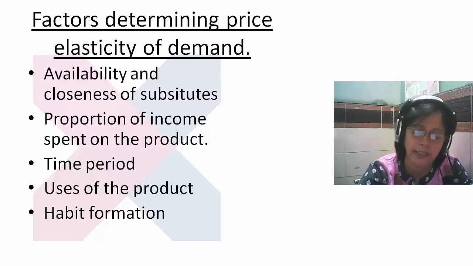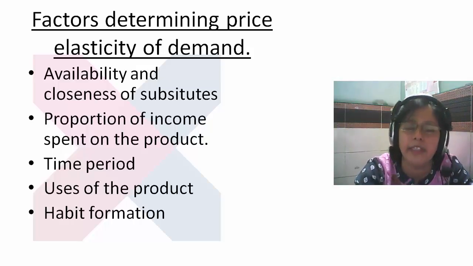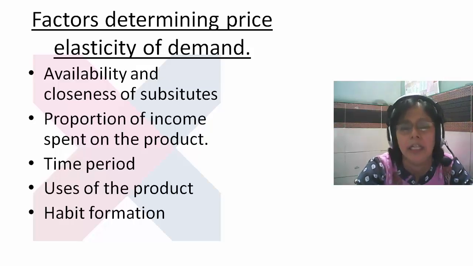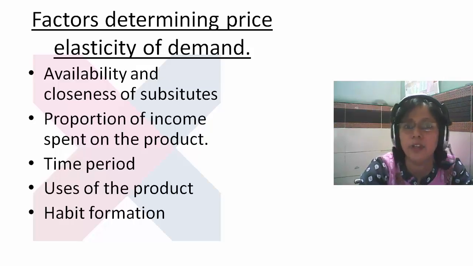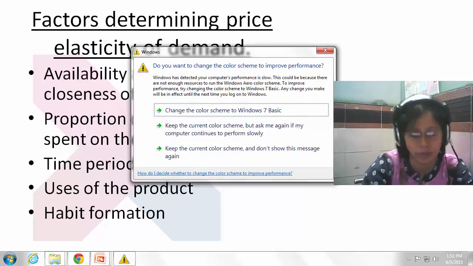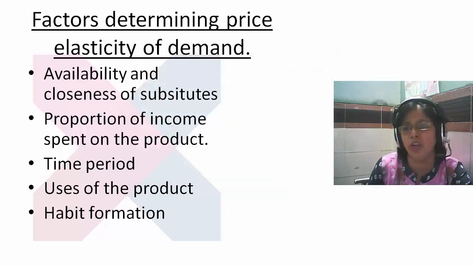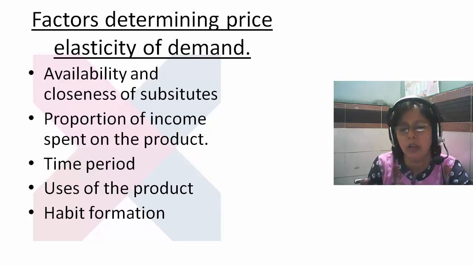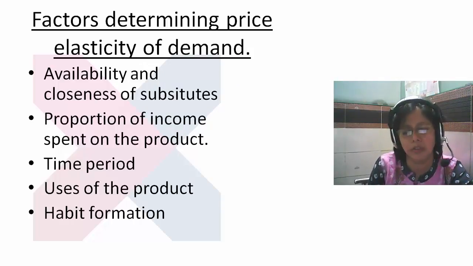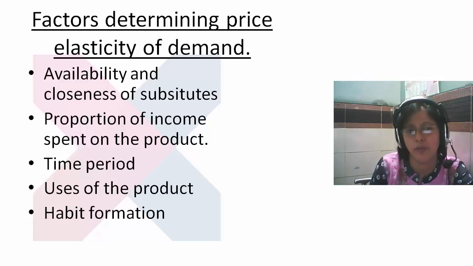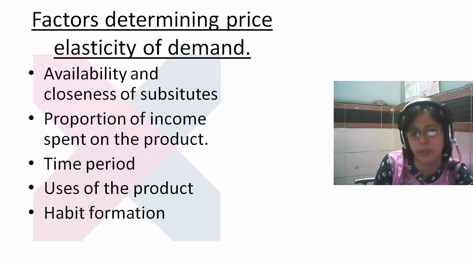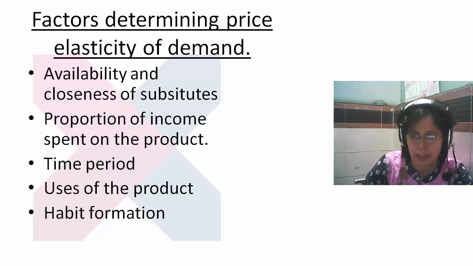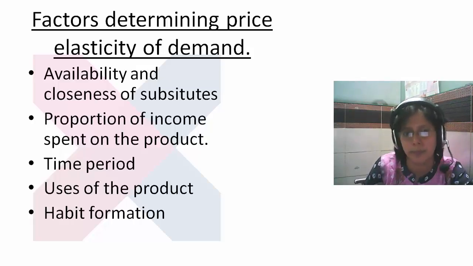That means when the price of the product increases, consumers keep the product only for the most important use. For example, if full cream milk costs 24 rupees and we are not able to buy it, what we will do is shift our demand. We can change it from full cream to double toned milk, because it will be according to our price.